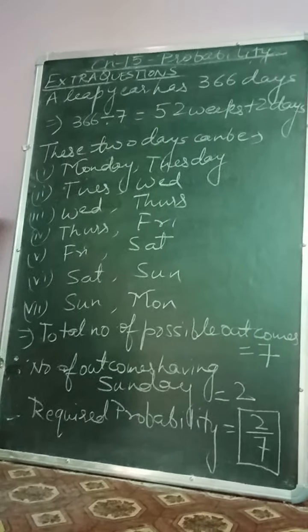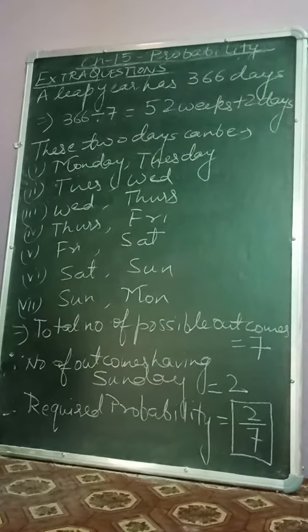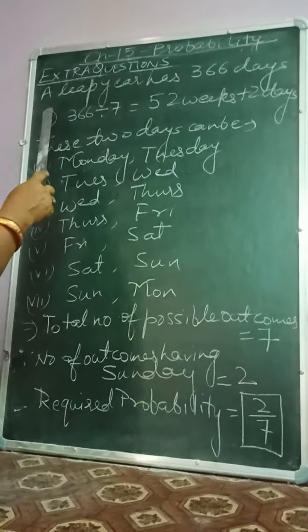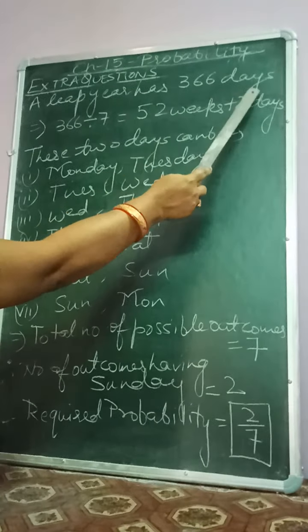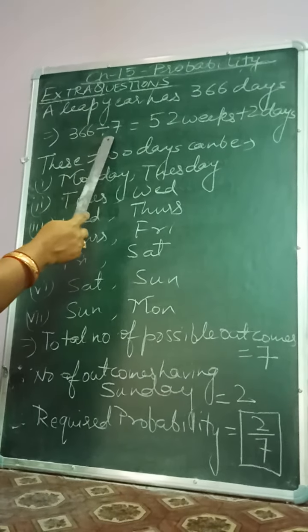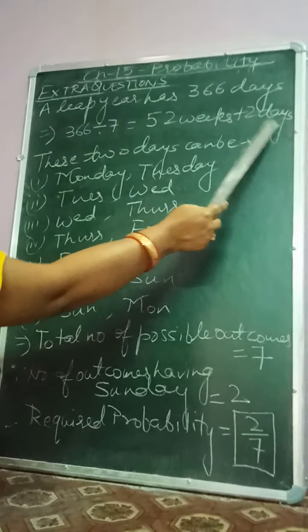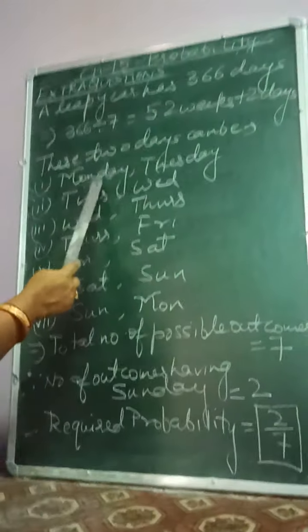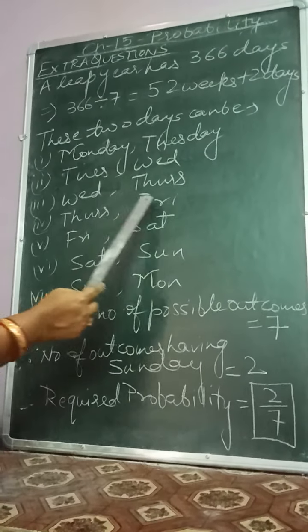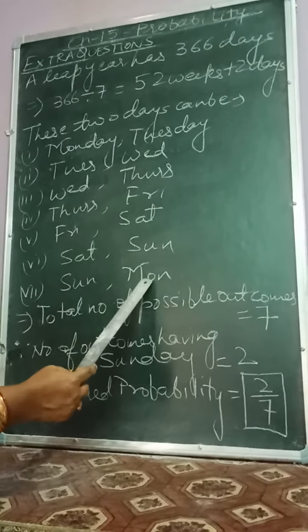Now the next question. Find the probability that a leap year selected at random will contain 53 Sundays. So a leap year has 366 days, 365 plus 1 extra. Now 366 divided by 7 is equal to 52 weeks plus 2 days extra. Now these 2 days can be Monday and Tuesday, Tuesday and Wednesday, Wednesday and Thursday, Thursday and Friday, Friday and Saturday, Saturday and Sunday, or Sunday and Monday.